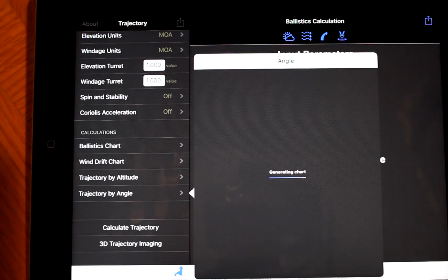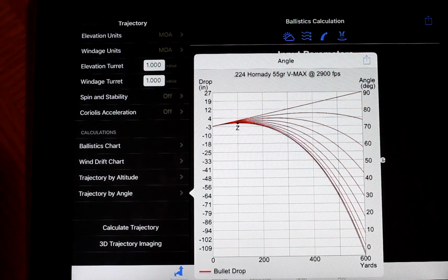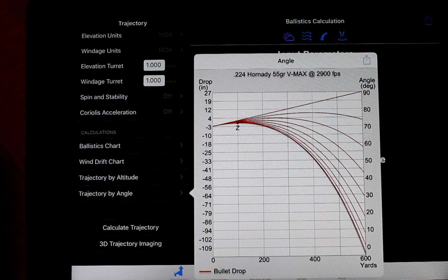Trajectory by angle. Same thing. So I guess it'd be handy if you're in the mountains, shooting downhill or something.